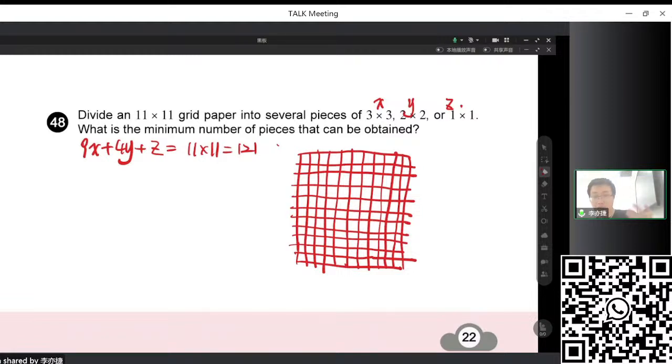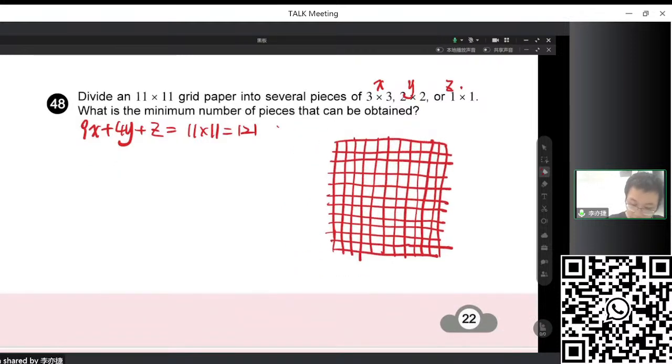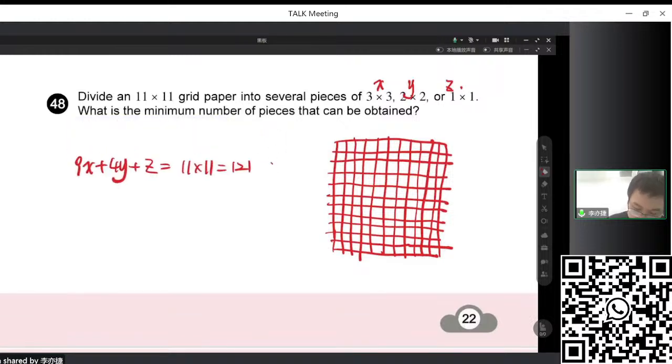And also, it's only 3 in a column, or maybe we have to say vertically and horizontally.